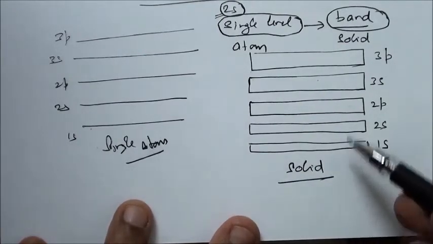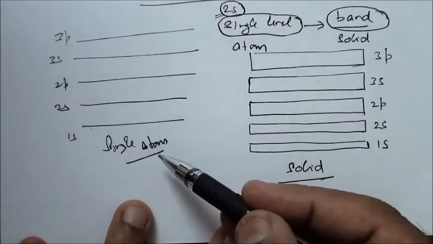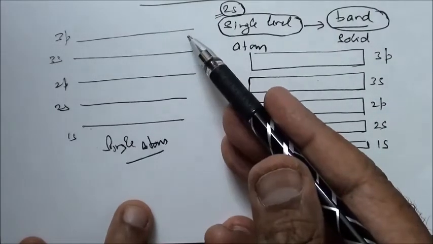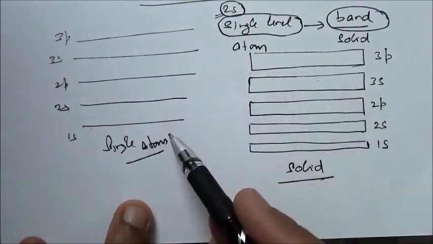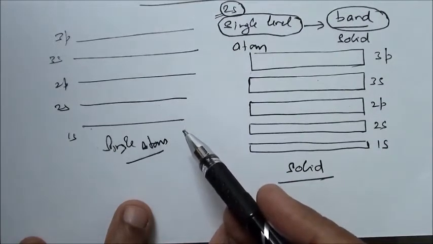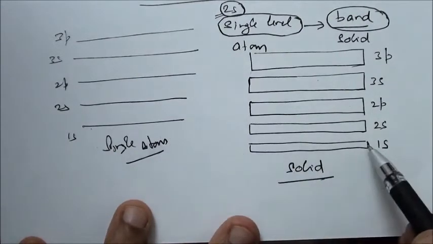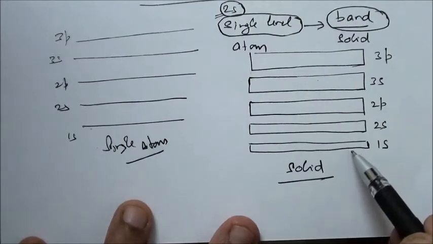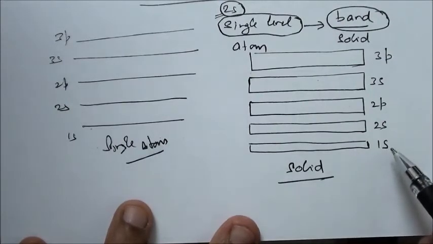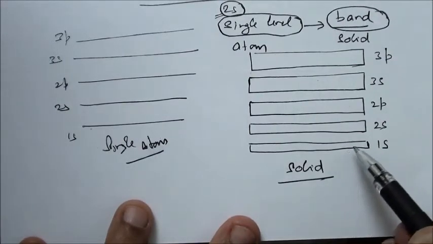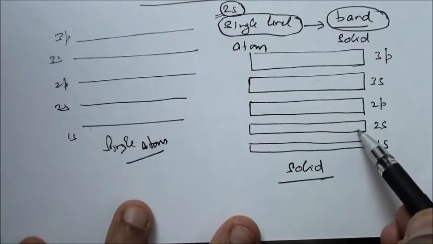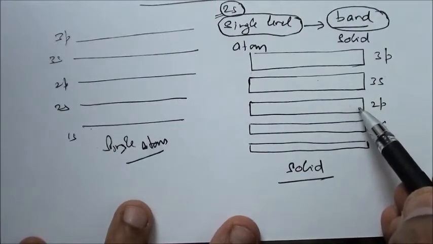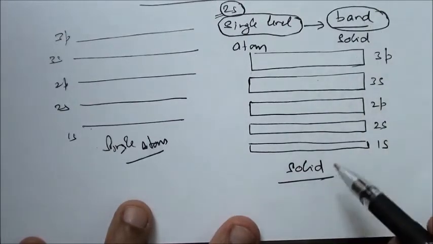For solid we have energy bands. For a single atom we have energy levels, and it is due to the interaction between the electrons of different atoms. So each band consists of a large number of states: for n atoms, 1s consists of n levels, 2s of 2n levels, 2p of 6n levels, and so on.